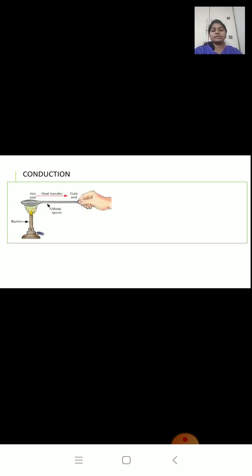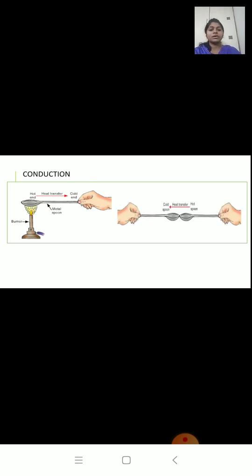In this picture you can see a metal spoon placed on the burner. If we heat one end of the metal spoon by keeping it over a gas burner, we find that the other end, the end which we are holding, becomes hot after some time. So over here what is happening? Heat is getting transferred from one end to the other end, or you can say the heat is getting transferred from the hot part to the cold part.